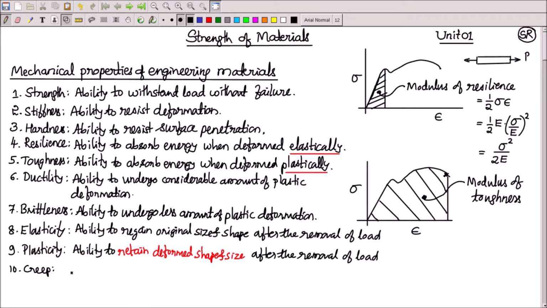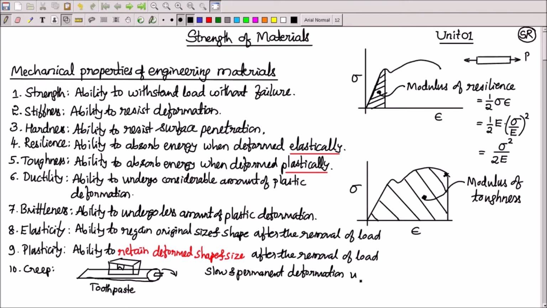We will not be discussing creep in strength of materials, but I'll just tell you what creep is. Imagine a tube which has some paste. You can consider it as a toothpaste. If you open the cap and put some weight here over a period of time, with the weight constant, I'm applying constant load on the tube. What happens? The paste inside will slowly come out. That is called creep. So slow and permanent deformation that can occur under constant loading over a period of time is called creep. It is a time dependent property, and also it is temperature dependent.